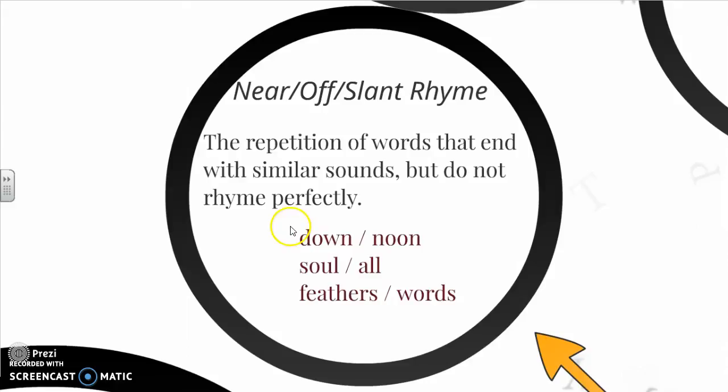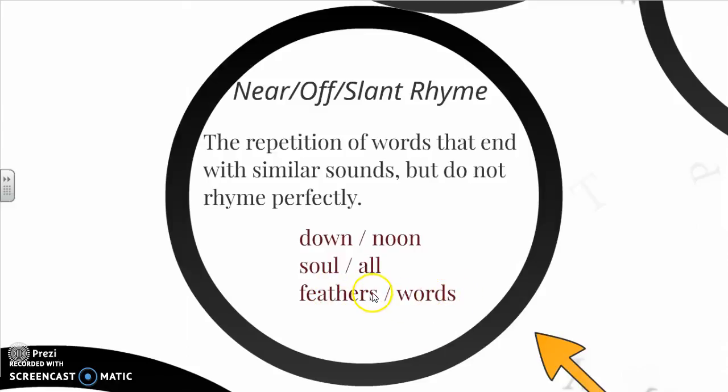Okay, so if we look at this first one, down and noon, the ends here have the similar sound, but the whole syllable does not match. If the whole syllable matched, it would be considered a perfect rhyme. But since the whole syllable does not match, and it's just one consonant here that matches, it's similar sound and it's a slant rhyme, or it's a near rhyme. Soul and all, so we have the L's, and then in feathers and words, we have the S's.